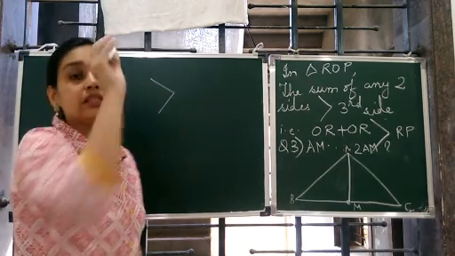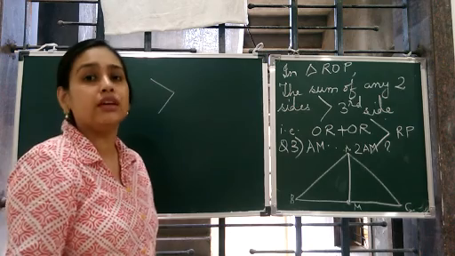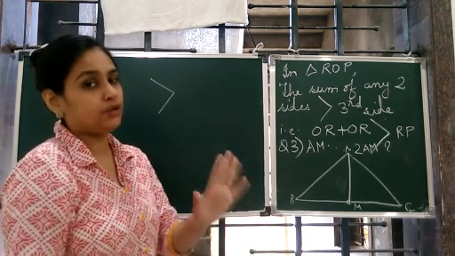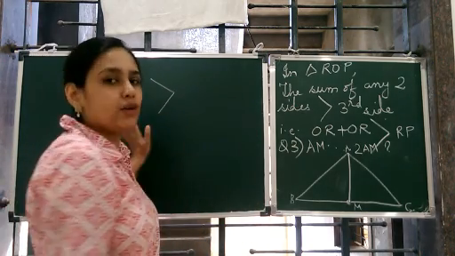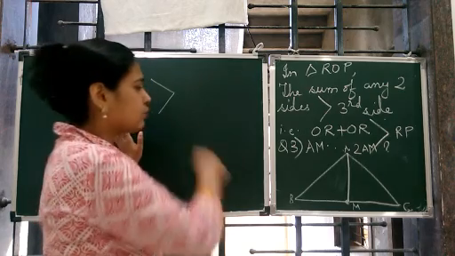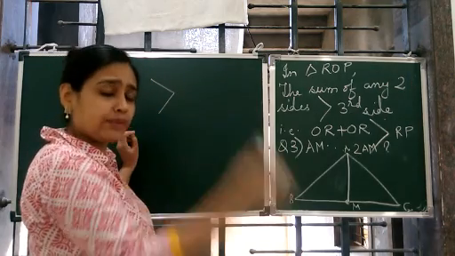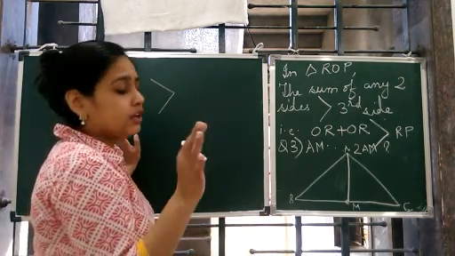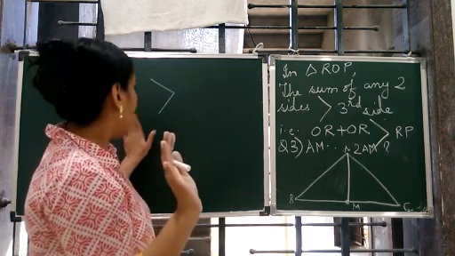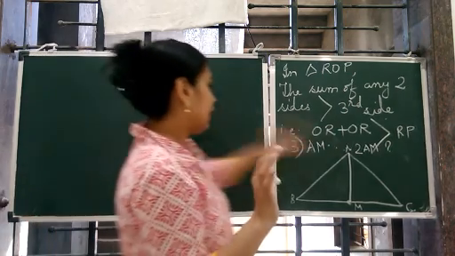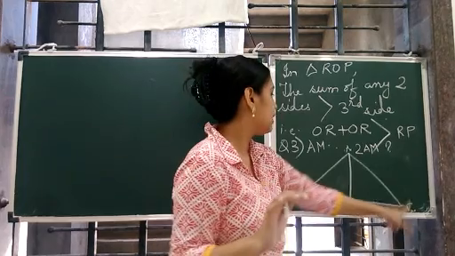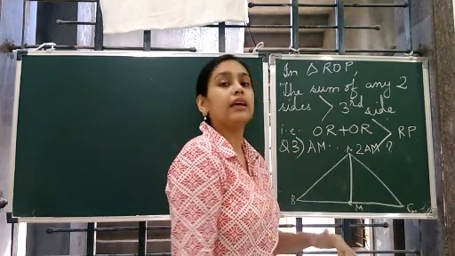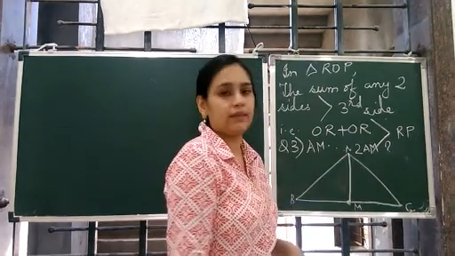So when you see the greater than sign in between, you understand that you have to use the property: sum of any two sides of a triangle is always greater than the third side. So we will solve using this property and find out whether AB plus BC plus AC is greater than 2 AM or not.